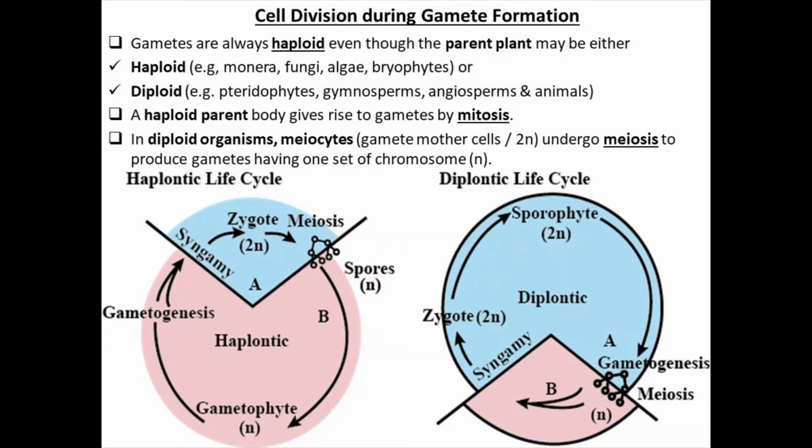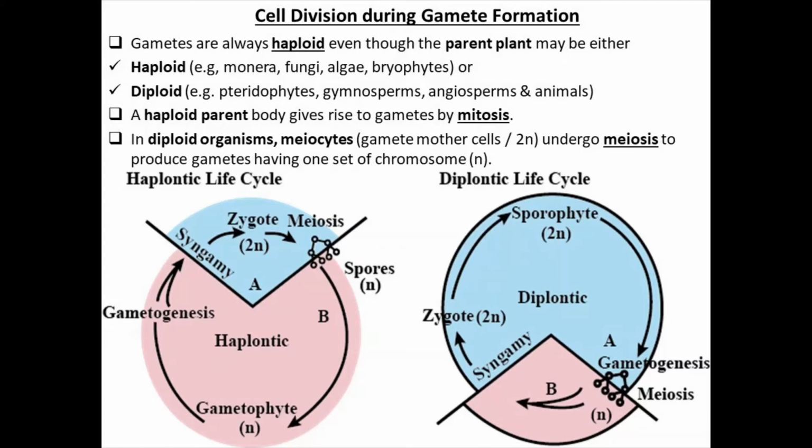The cells in which meiosis takes place are called meiocytes. Means in human beings, as you know, male and female, male is having their sex organ, that is testes. They produce sperm by meiosis. Females, ovaries, ova is produced by meiosis.